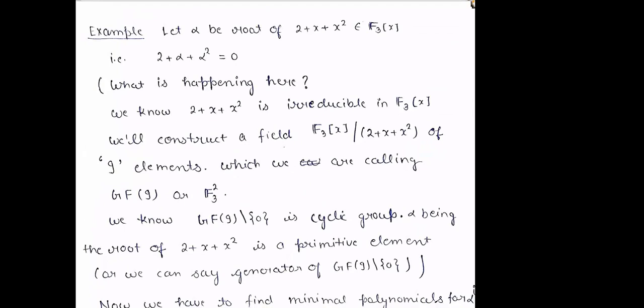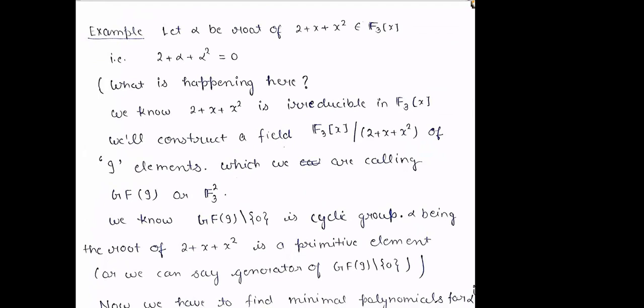So let alpha be a root of 2 plus x square belonging to F3[x]. That is, 2 plus alpha square is equal to 0. Now what is happening here? We know that 2 plus x square is irreducible in F3[x].